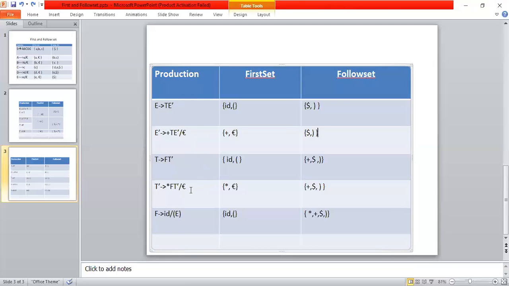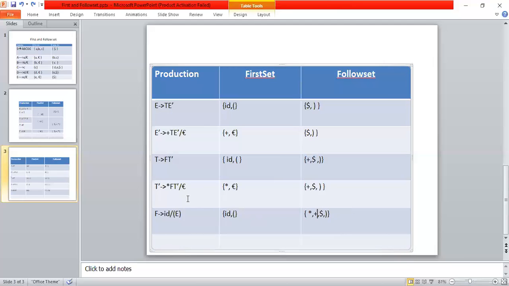And now, according to this, I'm going to calculate follow of F. Follow of F is nothing but first of T'. What is the first of T'? Star, right? Star in place of follow of F, and epsilon is substituted in place of T', so that T' is vanished. Then follow of F is equal to follow of T. What is the follow of T value? The same values are copied to follow of F, so that follow of F is also over.